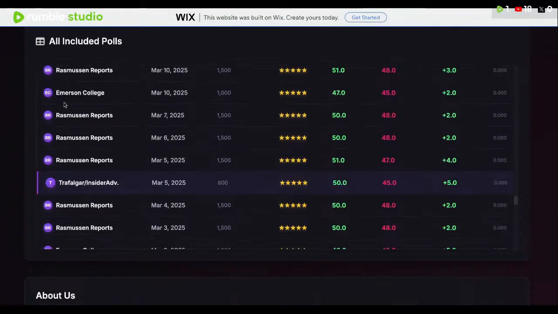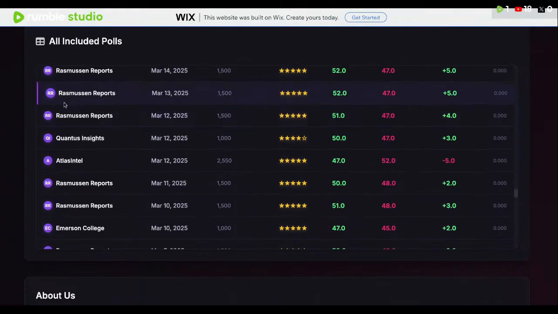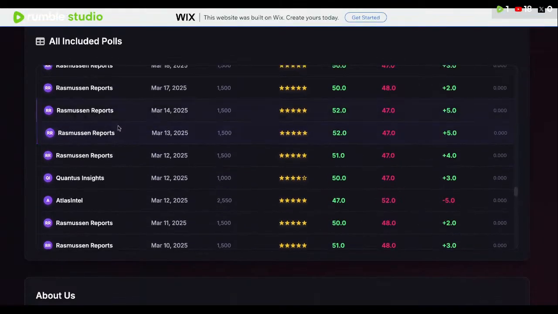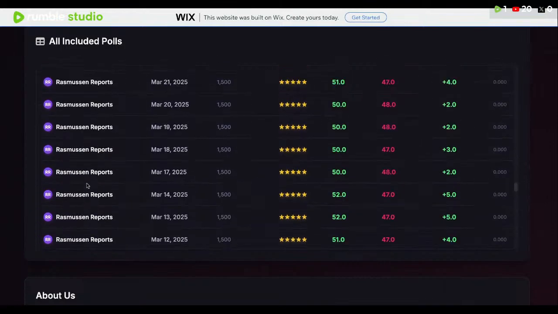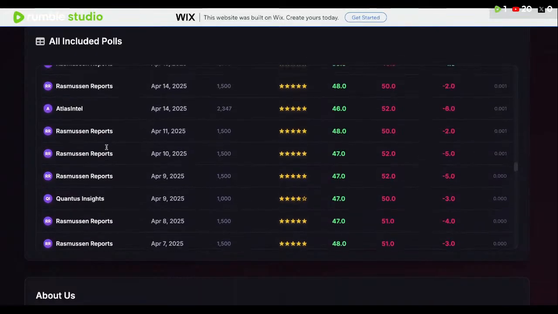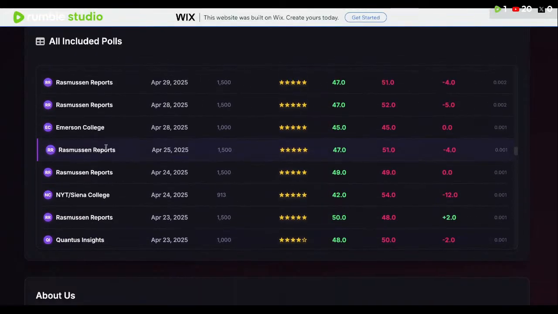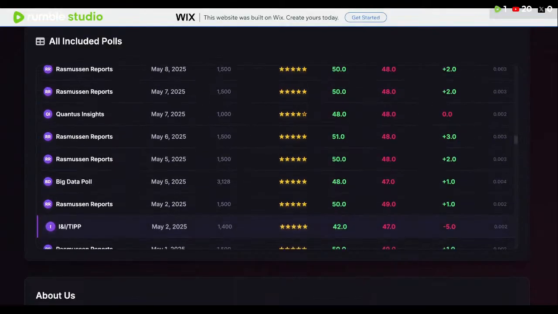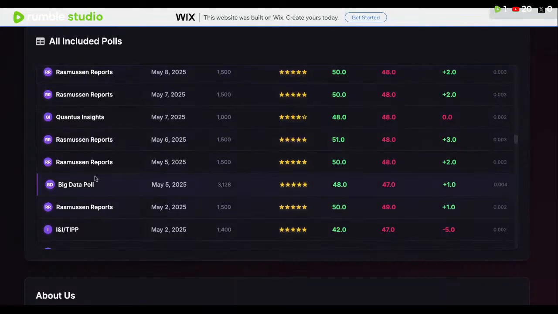TIPP, for the most part, was included just because they actually did really well at the end of the election cycle, so we still included them. Atlas is still in here because, again, we want to prioritize pollsters that did a decent job in their ratings, but also we want to try to have a higher sample size. So that's also another thing that we like to factor in.